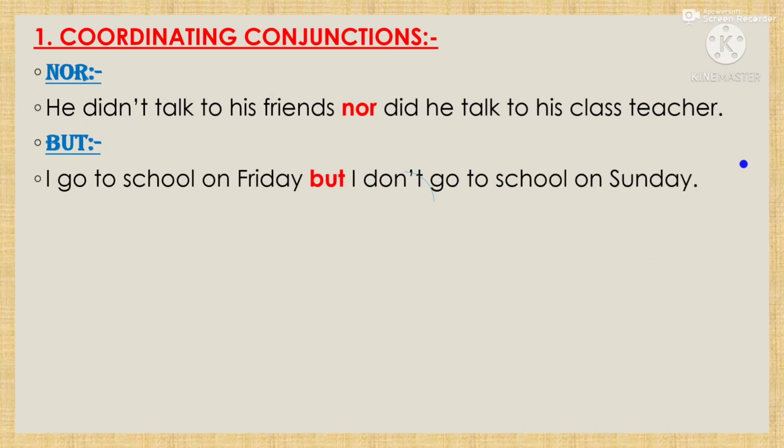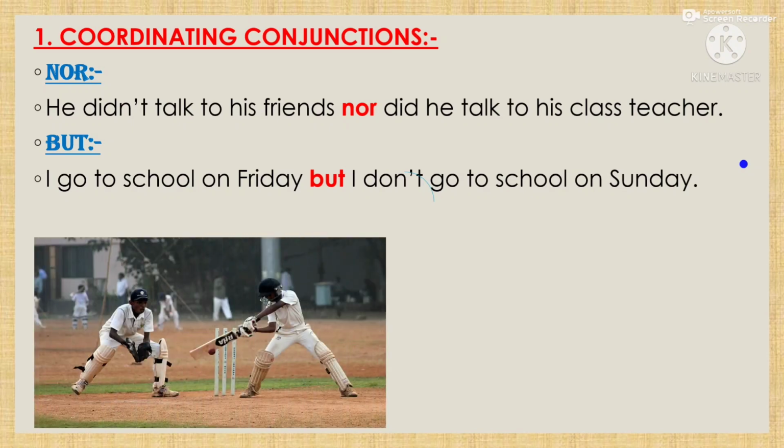Another coordinating conjunction is but. So we can make a sentence: I go to school on Friday but I don't go to school on Sunday. Here are two sentences. First one is I go to school on Friday. Second one is I don't go to school on Sunday. These two sentences are joined by the conjunction but.